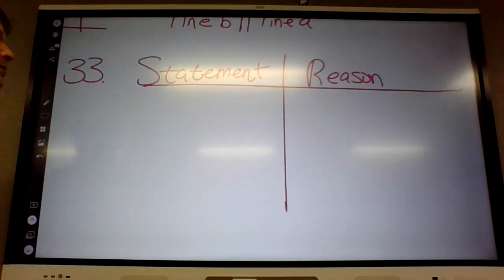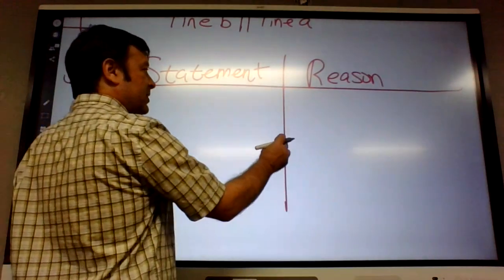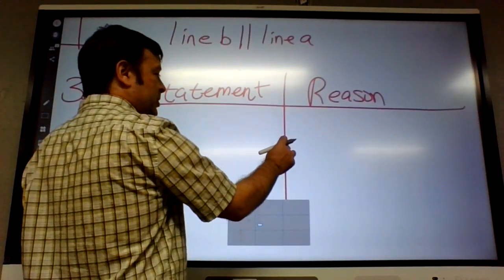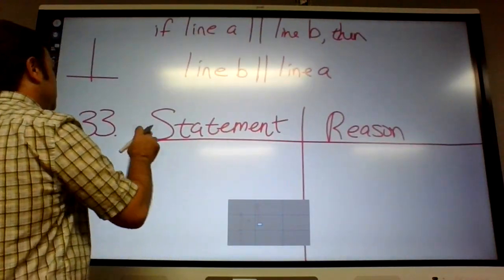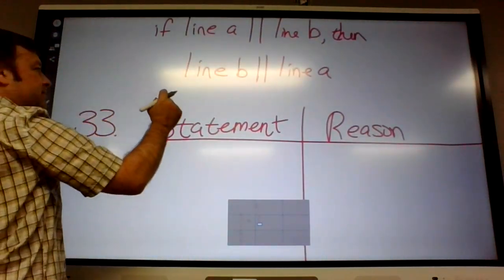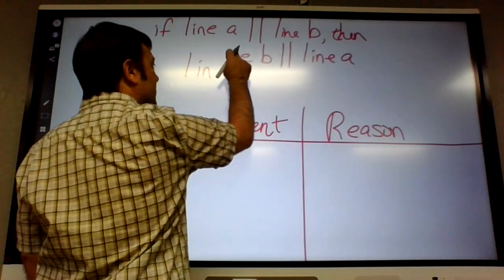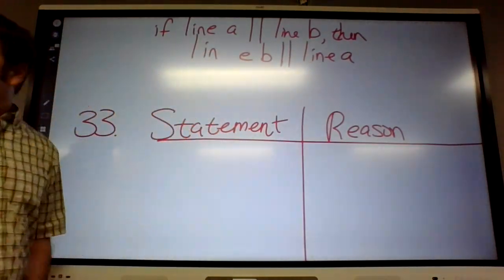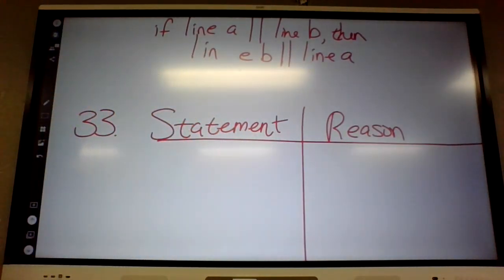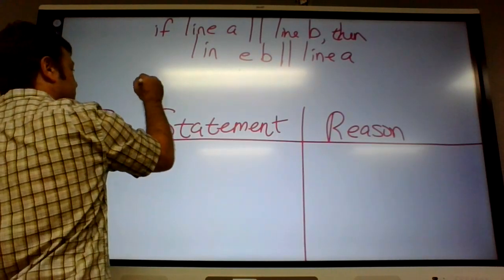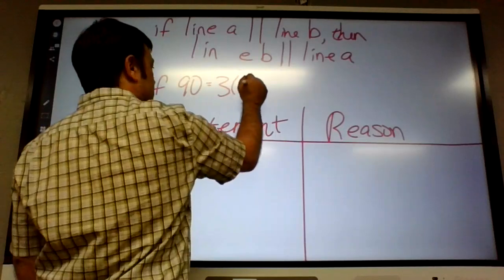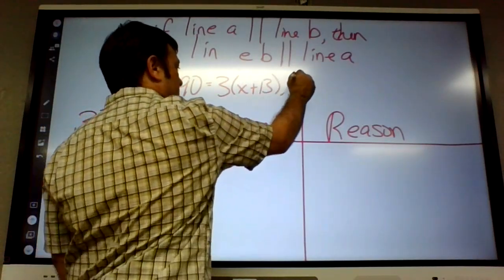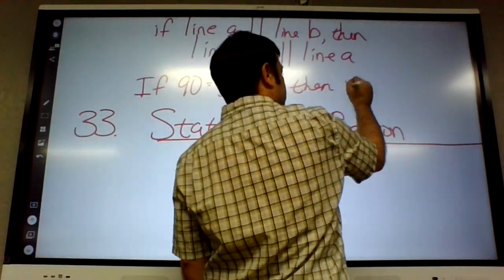Okay, on 33, because this is kind of like an intro, they're doing half of it for us. But we don't really need their help that much. The top of the problem before the statement says if 90 equals 3x plus 13, then x equals 17.